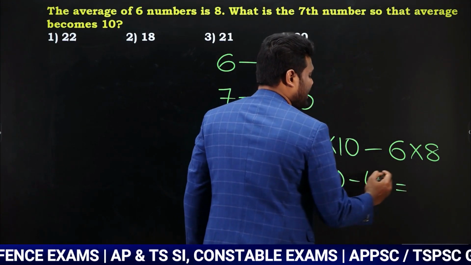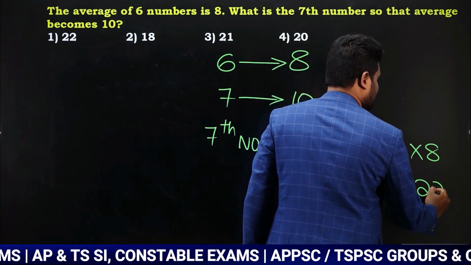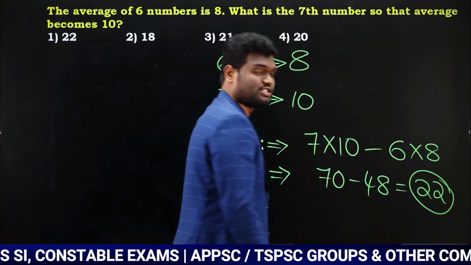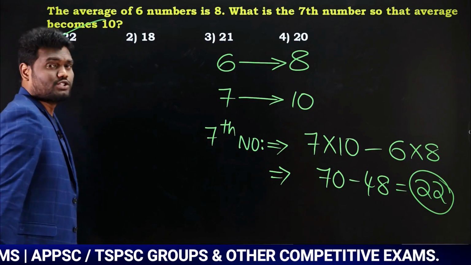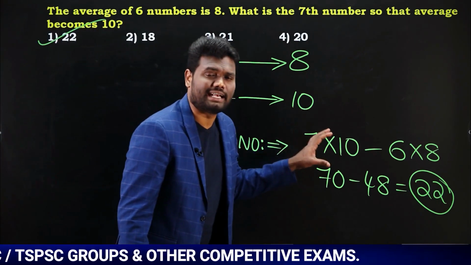So when you calculate this, the answer is going to be 22. Yes or no? Which means the seventh number is going to be 22. So this is how we calculate it in a traditional way.